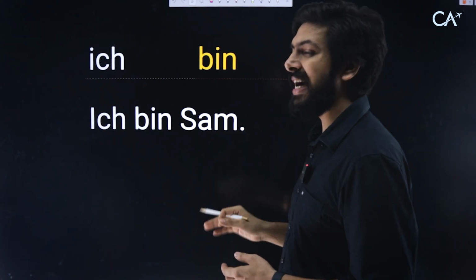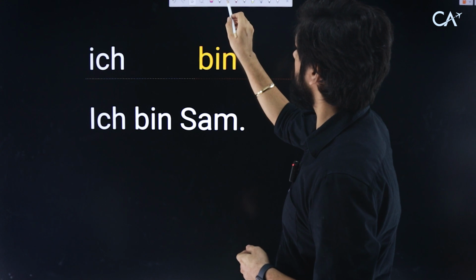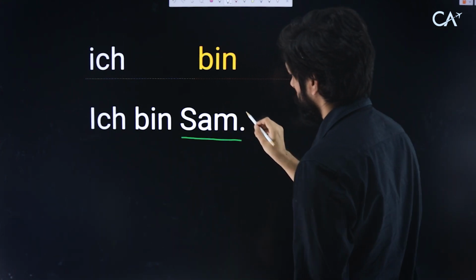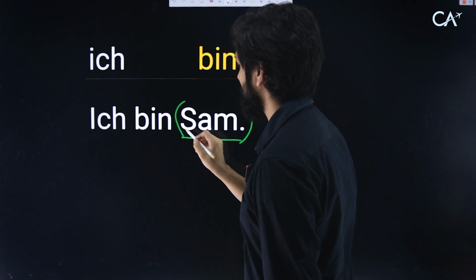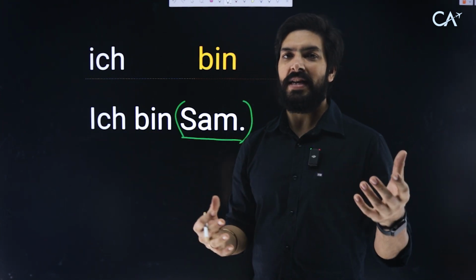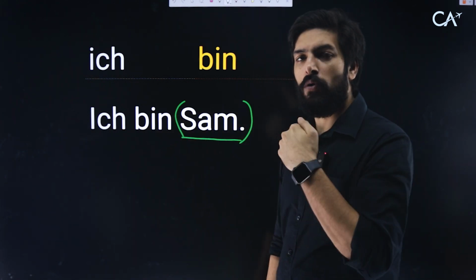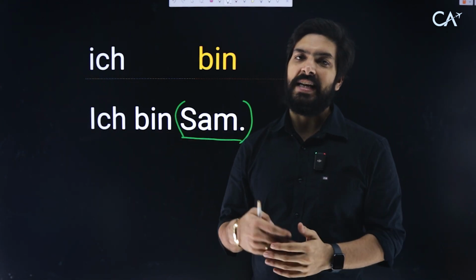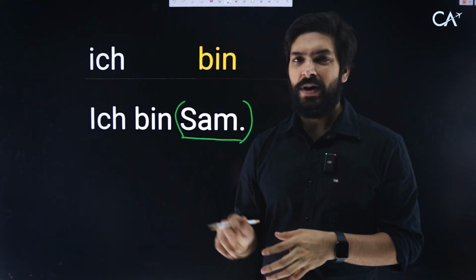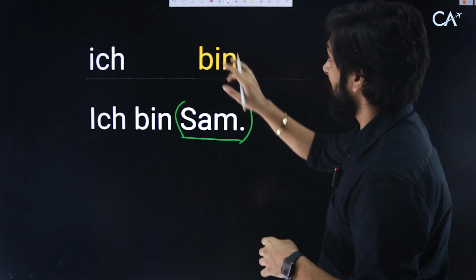So let's see some sentences for Ich bin so that you can remember it. This is my alias name, from another channel. You can use your own name. And this is another way to say your name in short. Ich bin and your name over here. Ich bin Sam, ich bin Rahul, ich bin Satendra, ich bin whatever your name is. This is the shortest and most informal way of saying your name. Instead of Mein Name ist or Ich heiße, you can also say Ich bin, whatever your name is. Let's go for the next sentence.